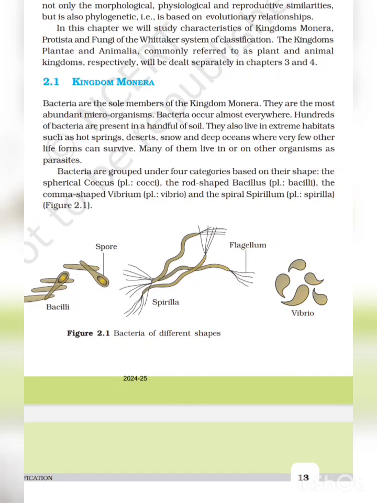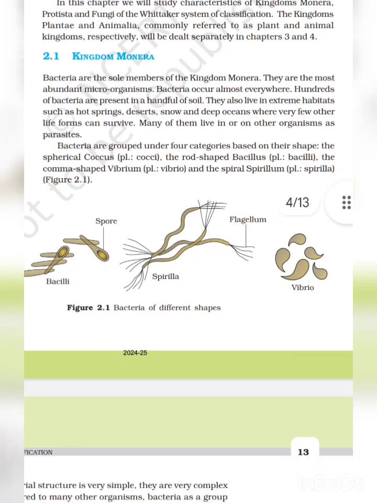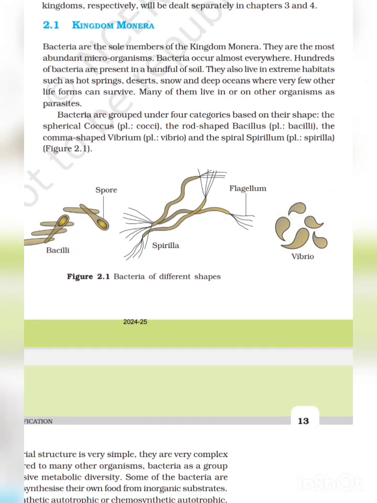Bacteria are the sole members of the kingdom Monera. They are the most abundant microorganisms. Bacteria occur almost everywhere. Hundreds of bacteria are present in a handful of soil. They also live in extreme habitats such as hot springs, deserts, snow and deep oceans where very few other life forms can survive. Many of them live in or on other organisms as parasites.